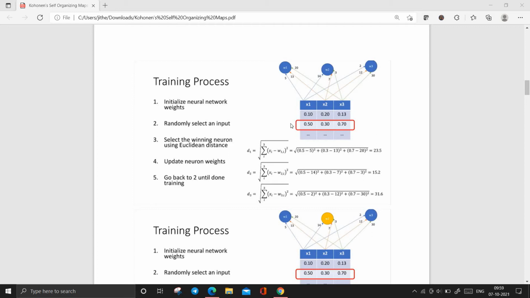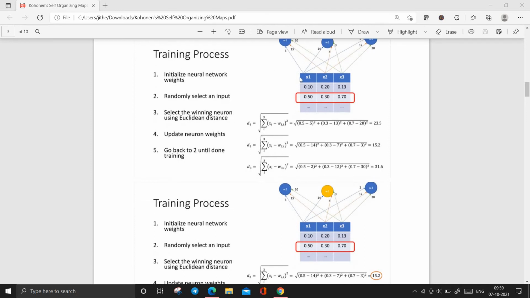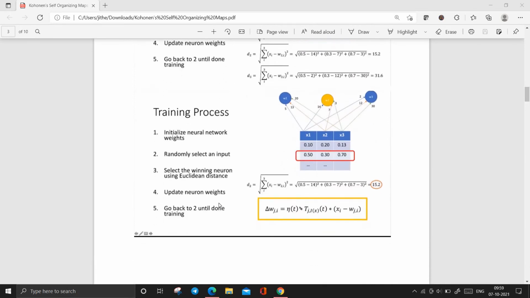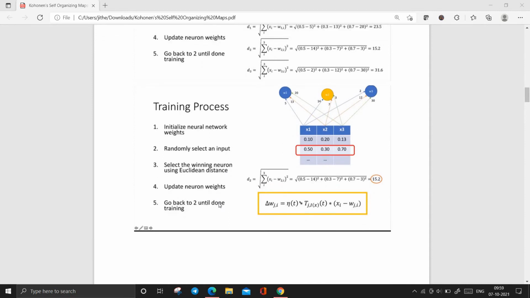So for the second input we got the lesser value. That means we got a very small Euclidean distance, so we take this and update the weights. We update the weights by using this. We'll do a problem at last. For now we'll observe the training process, how it is done.